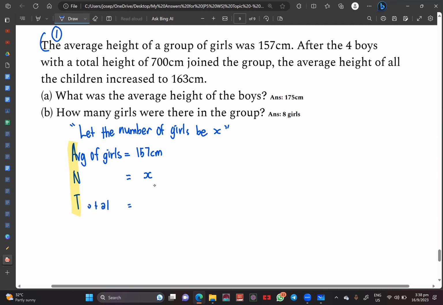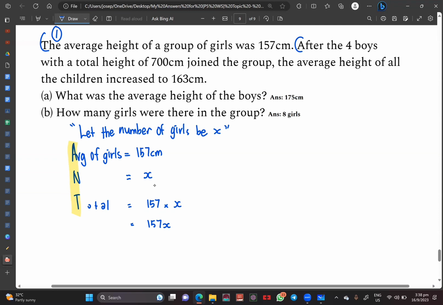Understand so far? How do I find my total? I will just have to do 157 times X. Isn't that true? We will get to 157X. And this is the total height of my students. Okay, this is the total height of the girls. You get what I'm trying to say?